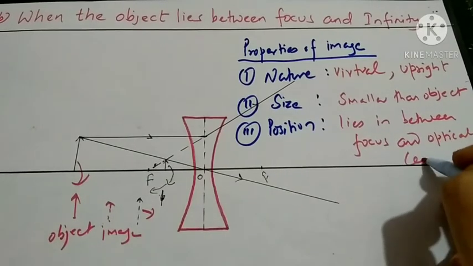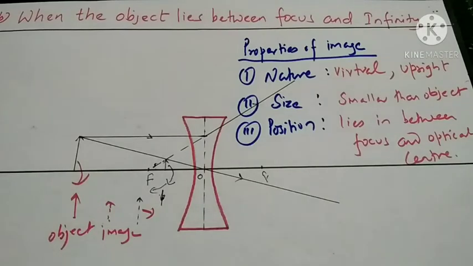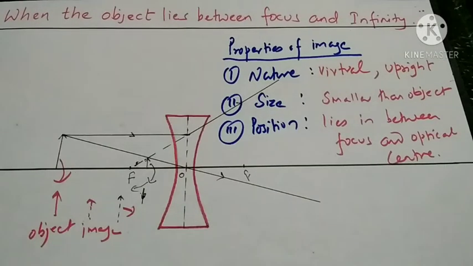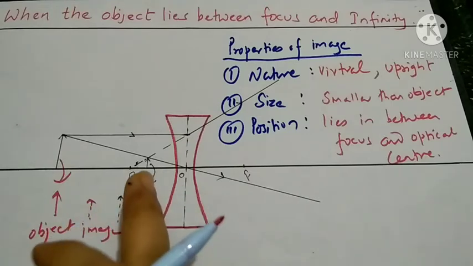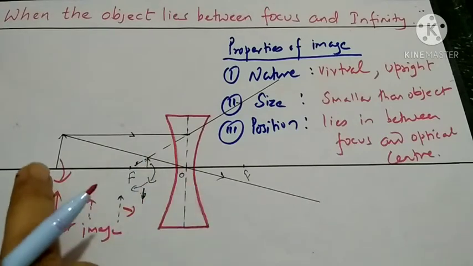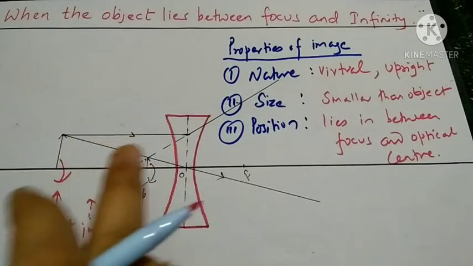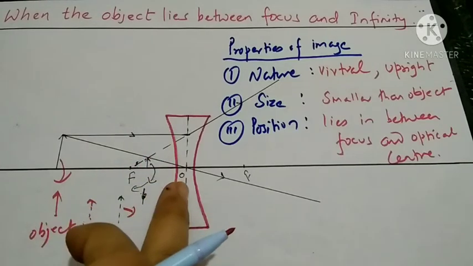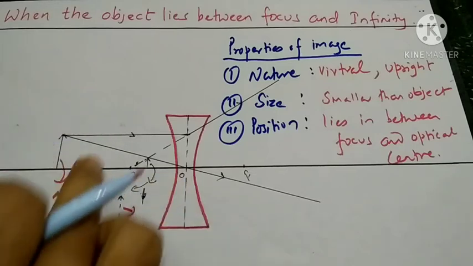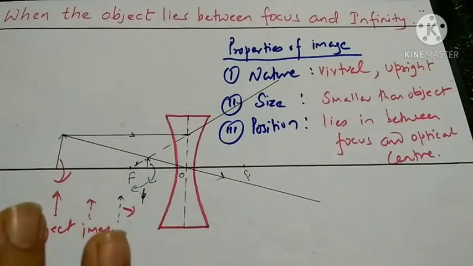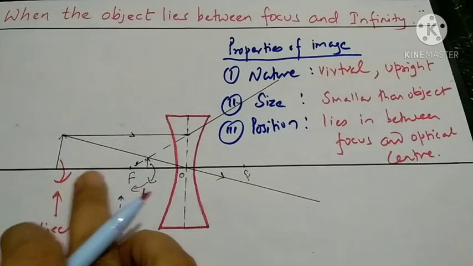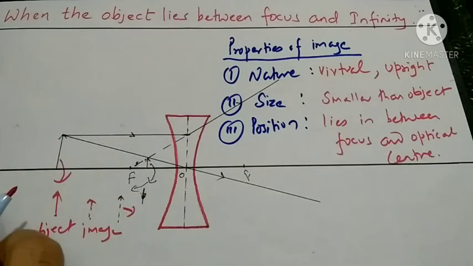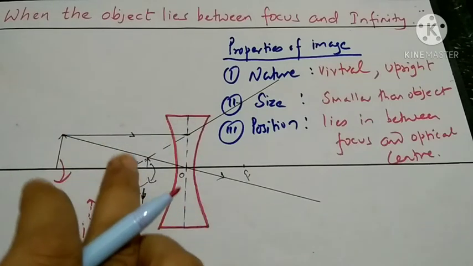Always, students, the image for a concave lens lies in between focus and optical center. Wherever your object lies, it does not matter. You can place your object anywhere between infinity and focus, but your image always lies in between focus and optical center.